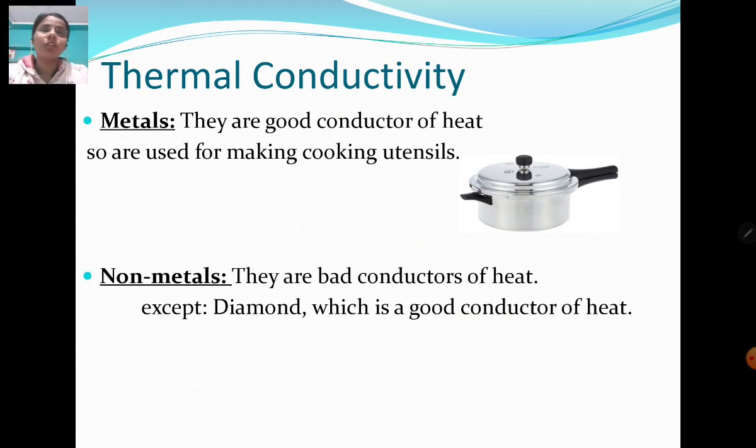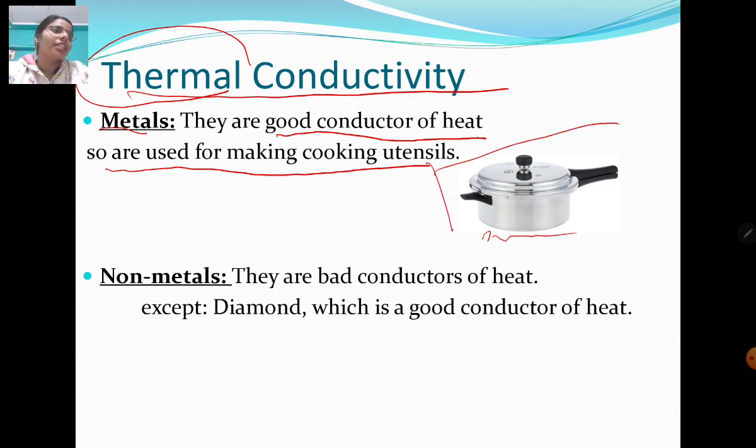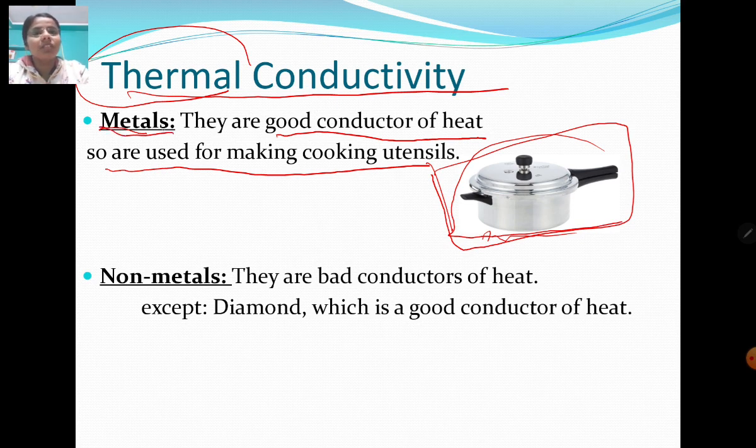Now let's move on to thermal conductivity. Thermal means heat. So metals are good conductors of heat. That's why they are used to make cooking utensils, right? Because they are good conductors of heat. Your mother must be using these cooking utensils in your kitchen to make food for you, and these are made up of metals only.